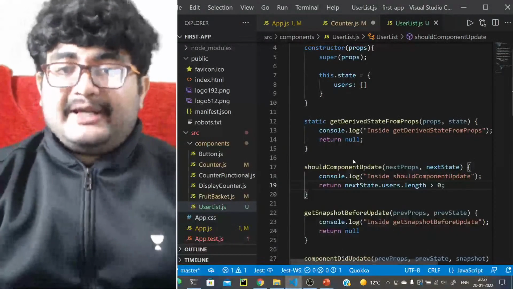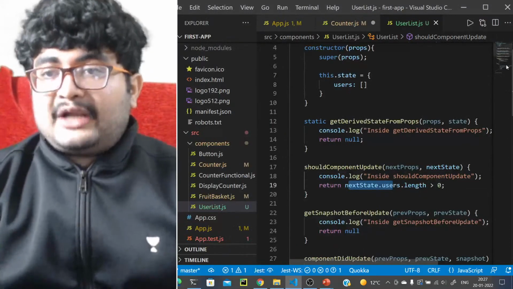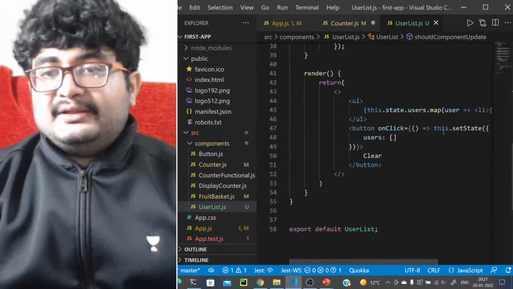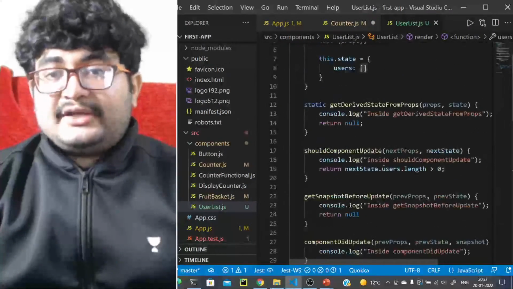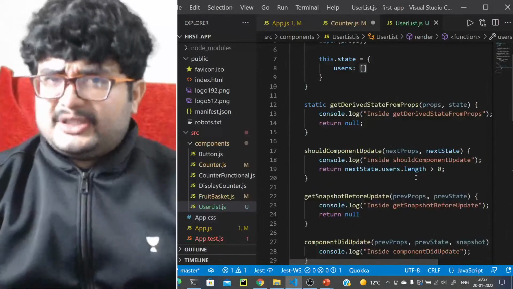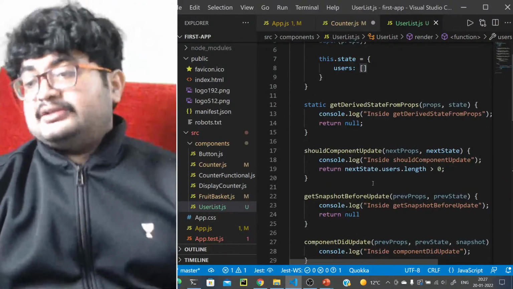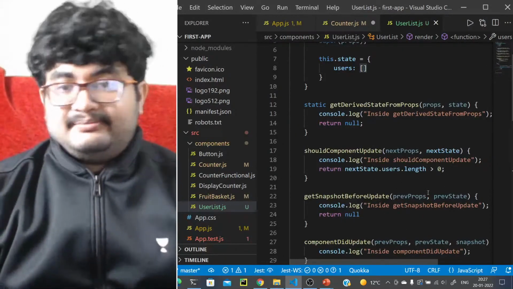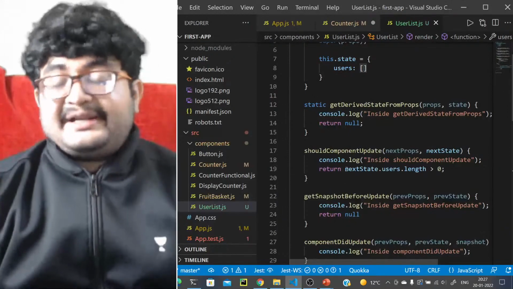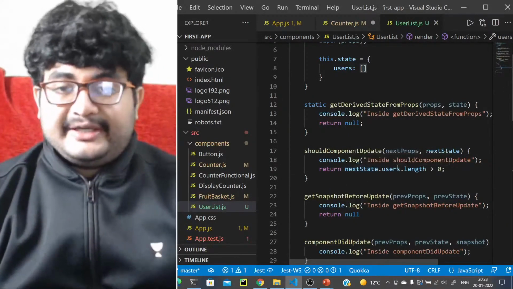Now, in shouldComponentUpdate, it will see what the next state is. The next state will have the users list empty, right? So next state dot users dot length will be equal to 0, not greater than 0. So this will return false, so the update is not allowed. The update is prevented here and here only, right? If you are returning false here, the update is stopped then and there. It will not get updated.